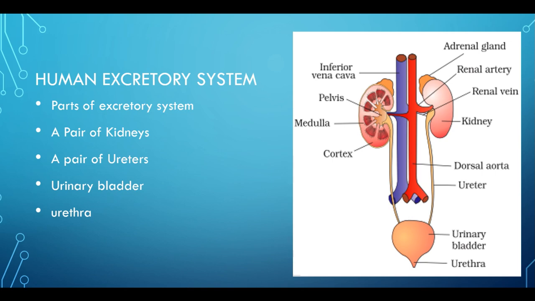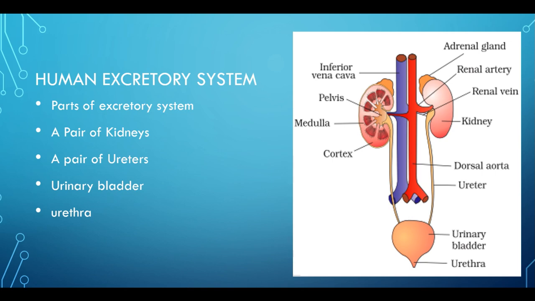If you see the diagrammatic representation of the human excretory system, it will be in this way. There are a pair of kidneys on either side of the vertebral column, which is present at the back, and these are the two ureters, which originate from each kidney and enter into the urinary bladder.